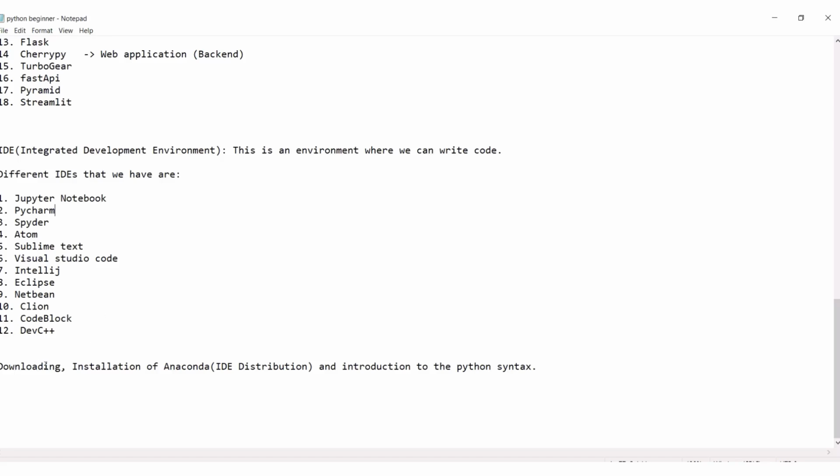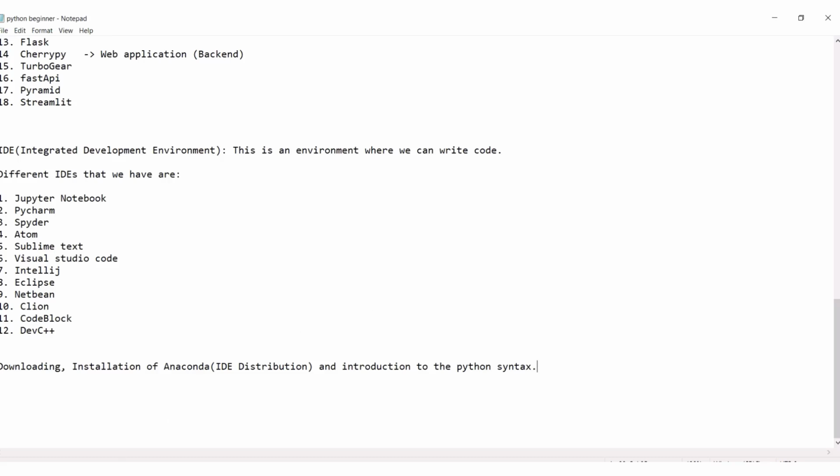So now the next thing is downloading and installation of Anaconda distribution. We have done that in the last part, don't forget. Next is an introduction to the Python syntax. I will just repeat this introduction here because I did it also in the last class. I assume everybody has already downloaded Anaconda. Now we can work with Jupyter Notebook.